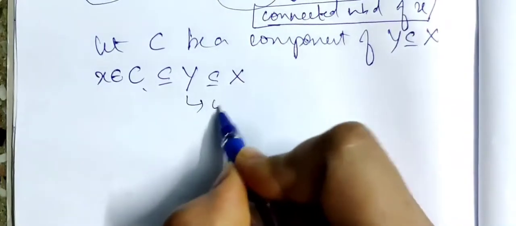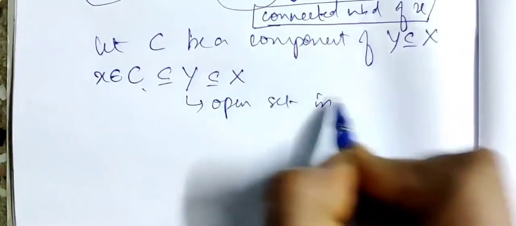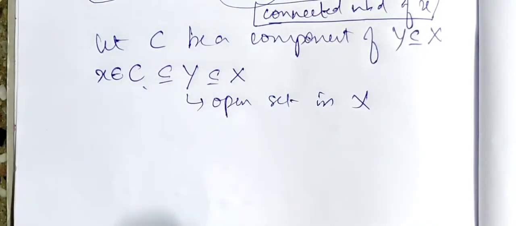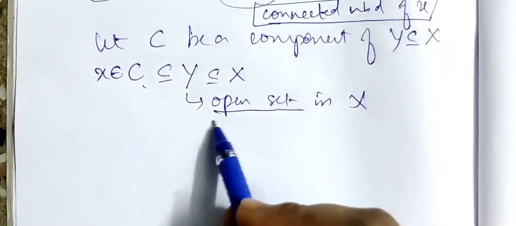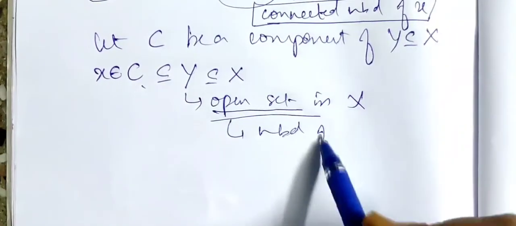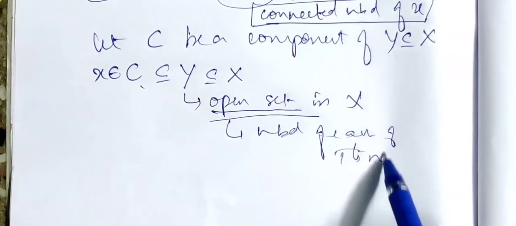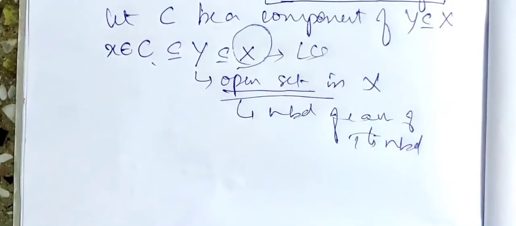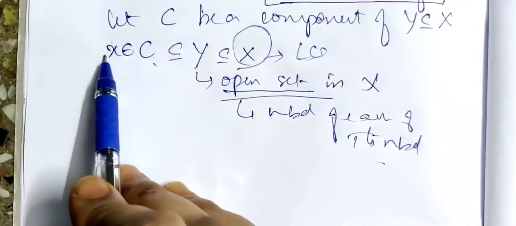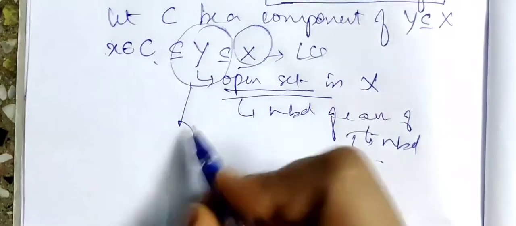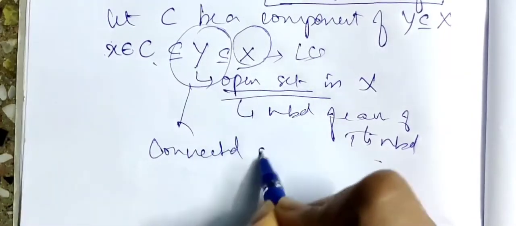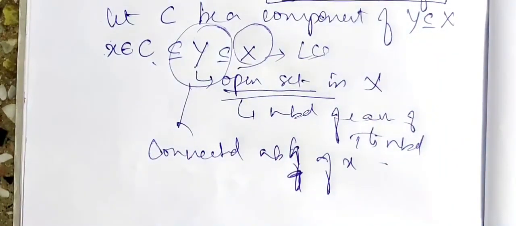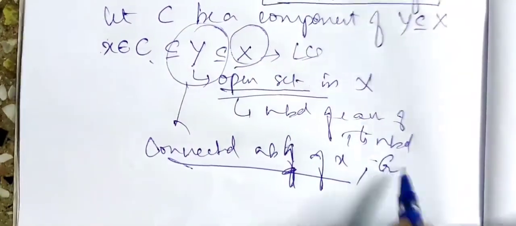We know that Y is an open set in X, right? Now we had learnt in topological spaces that an open set is a neighborhood of each of its points. Now since X is a locally connected space and Y is a neighborhood of x, Y contains a connected neighborhood of x. I'll call this connected neighborhood of x as G.